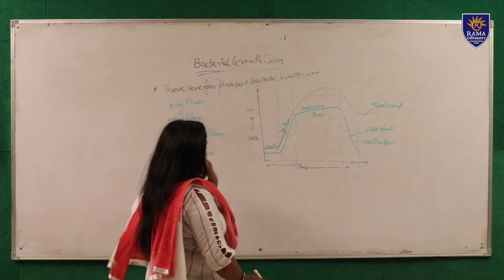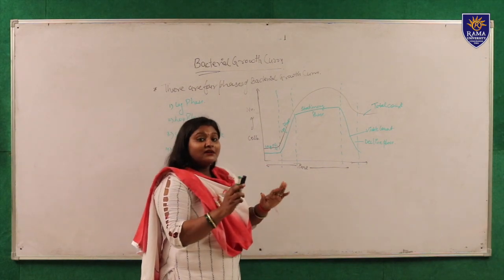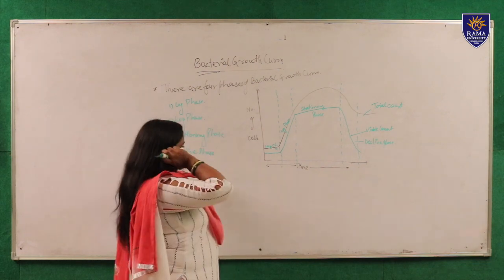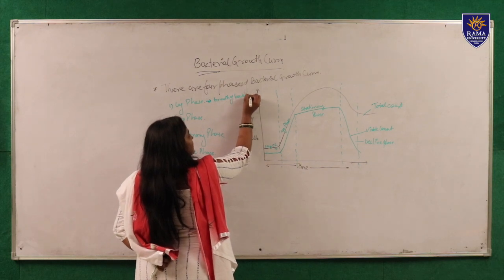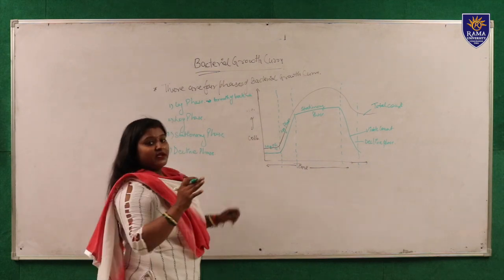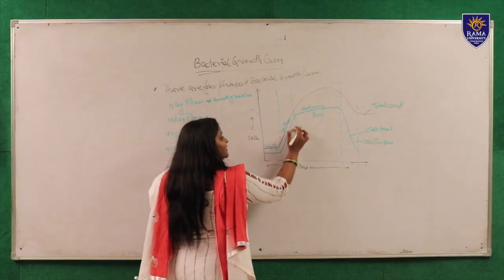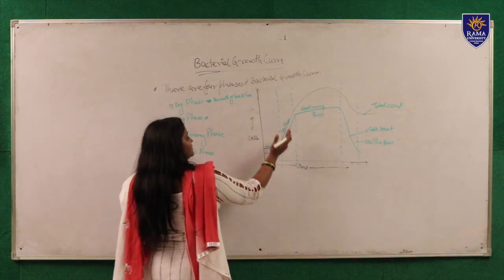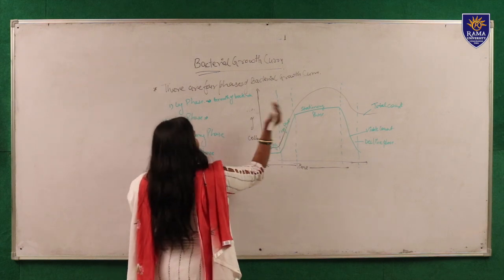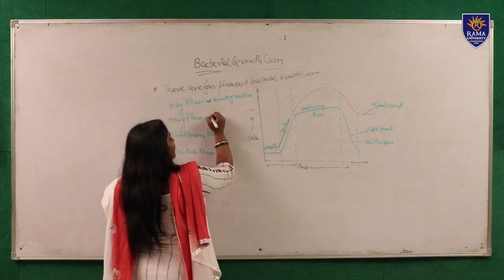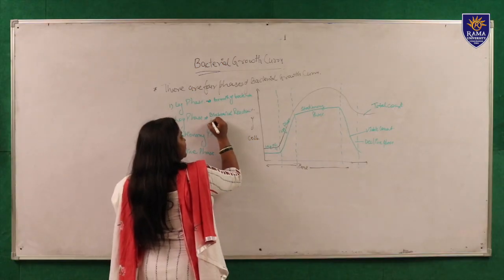Now let's talk about the lag phase. In this phase, bacteria start growing, but they do not multiply. It is better for growth because the bacteria have all the nutrients. In the log phase, growth increases exponentially and forms a straight line. This phase is better for biochemical reactions and for staining purposes.